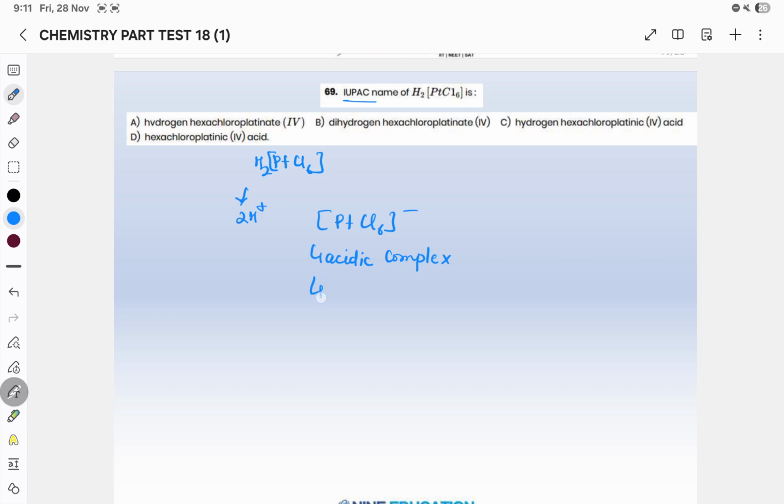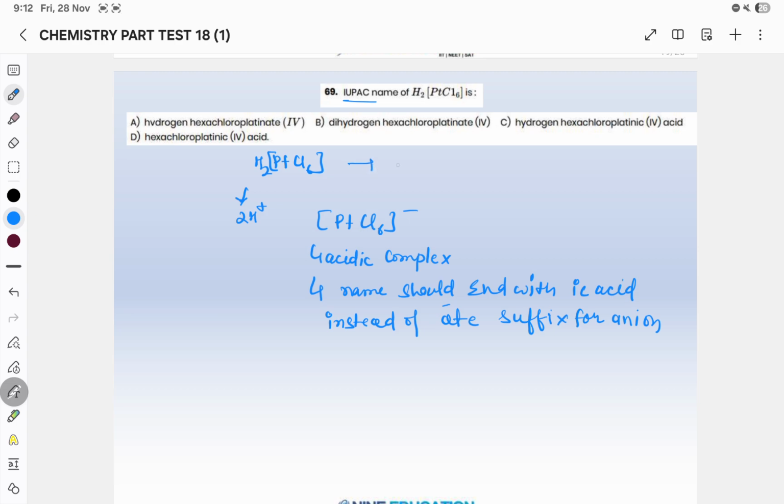So in an acidic complex you have to keep in your mind that the name should end with the suffix ic acid, instead of the ate suffix used for an ion.